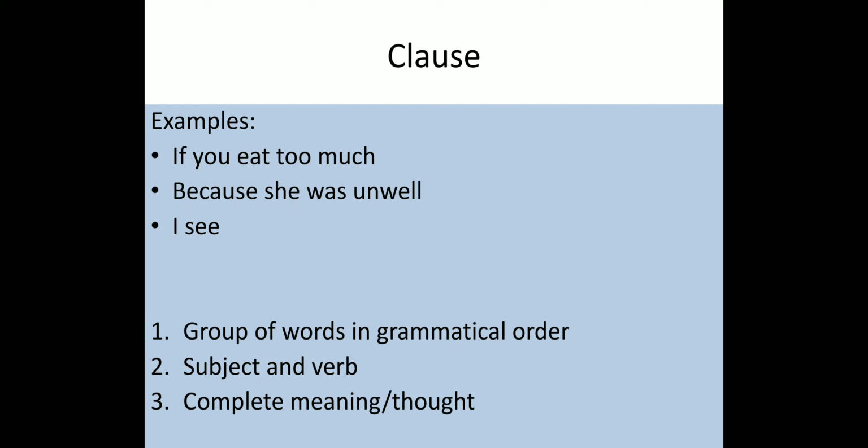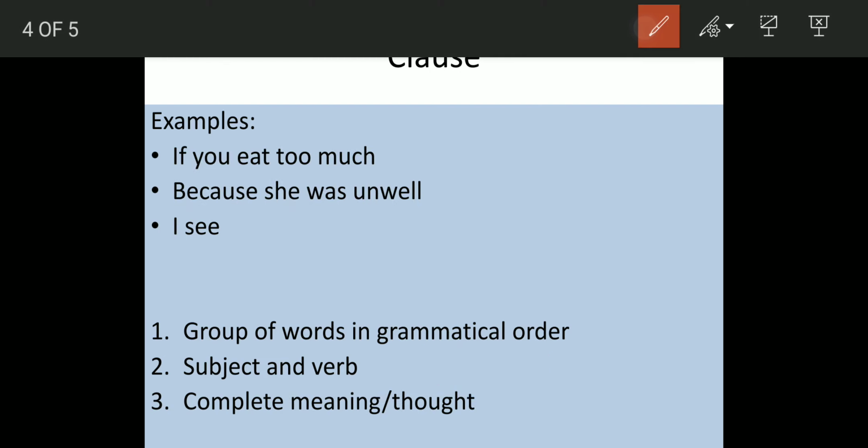Let's move on to clause. What is a clause? Examples, let us see: "If you eat too much", "because she was unwell".